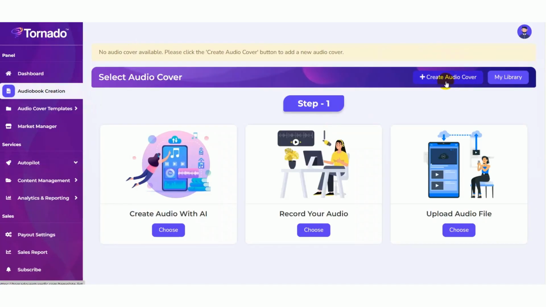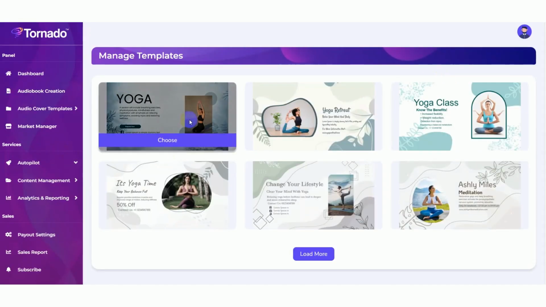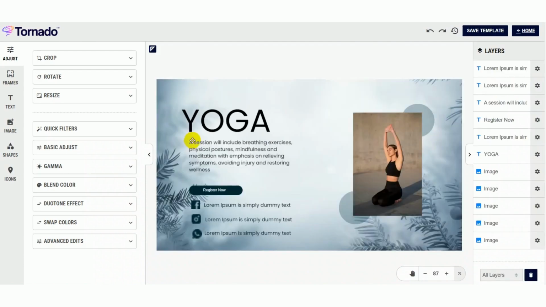Now you need to create the cover for your audiobook. Create audio cover. You can choose audio covers from our template library here. Once you choose your desired audio cover, it will be opened in our exclusive template editor for further editing.